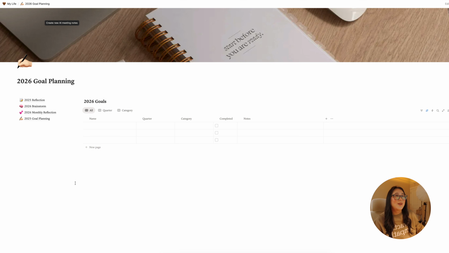And then, yeah, so let's get into the main area, which is our 2026 goals. We have our goal on one side. We can schedule it for a quarter. If you want, you can also change it to scheduling for a month, but I like doing it in quarters because I feel like that's just better for me. I can just focus on certain things. And then we have different categories. So work, personal, home. Work is technically my small biz. And yeah, so there's that. And then we have a completed section and any notes that you might have.